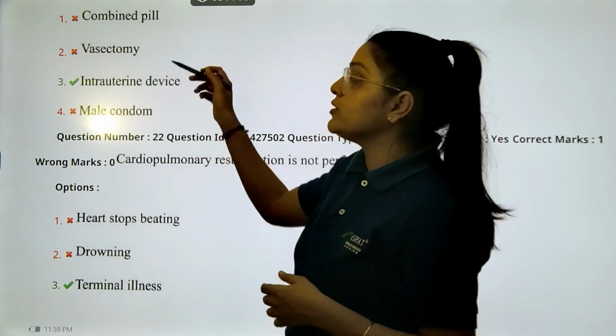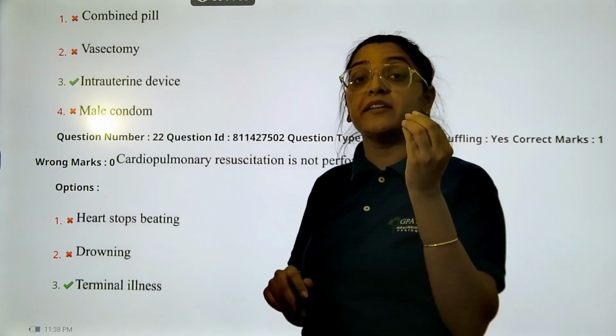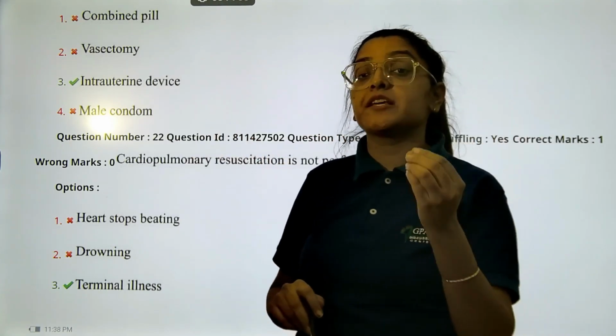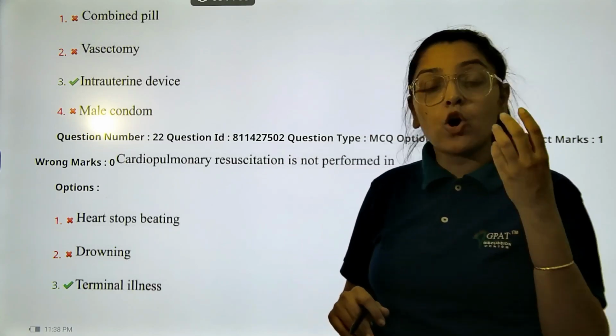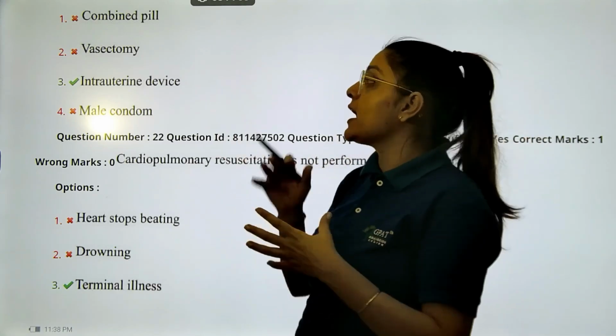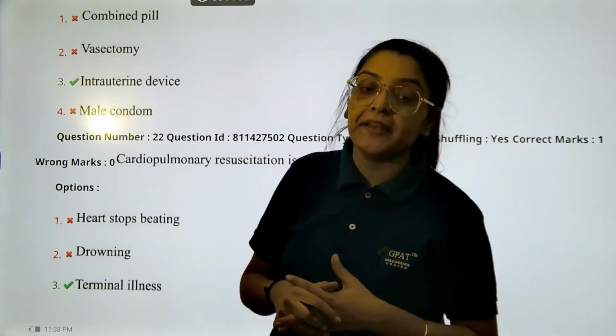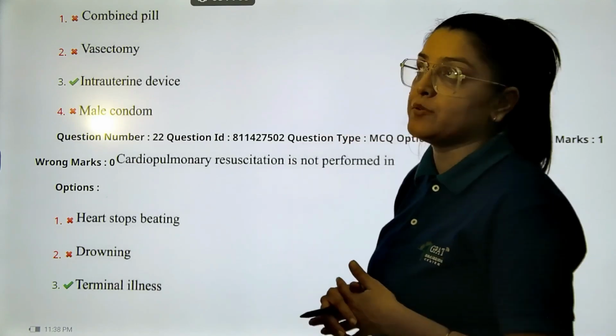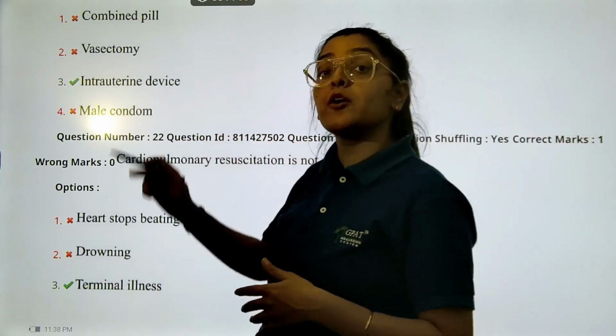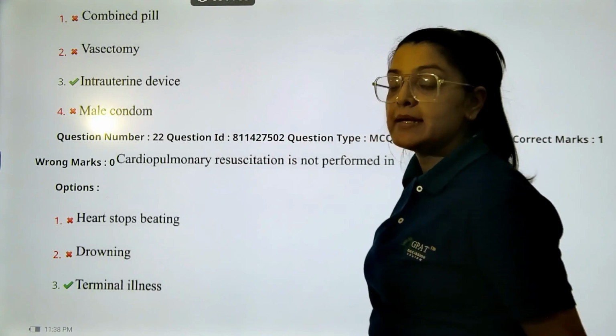So we are only left with the intrauterine devices, option C, which includes all of these properties. We have hormonal IUDs as well. So the correct answer will be option number 3. Okay. Next question.